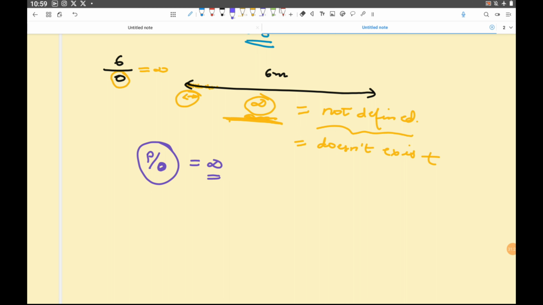Okay, so till now we have studied and understood what is a rational number. And how have we understood? We are just trying to understand the name of it.